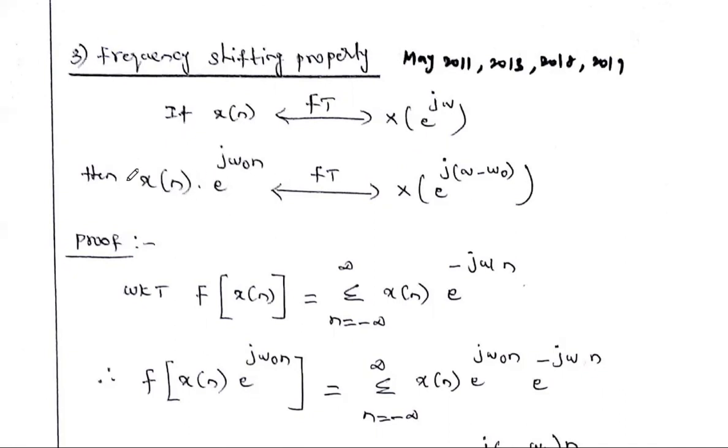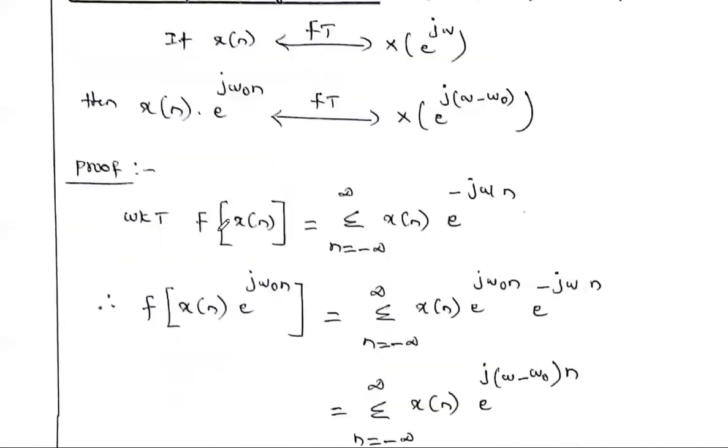If any discrete time signal x of n is multiplied with a complex exponential signal, the Fourier transform answer is the original Fourier transform shifted by omega naught amount, that is X of e power j, omega minus omega naught. Similarly, instead of e power j omega naught n, if e power minus j omega naught n is multiplied, the spectrum is shifted to omega plus omega naught. That is also one of the frequency shifting properties. Now we are going to prove this property.